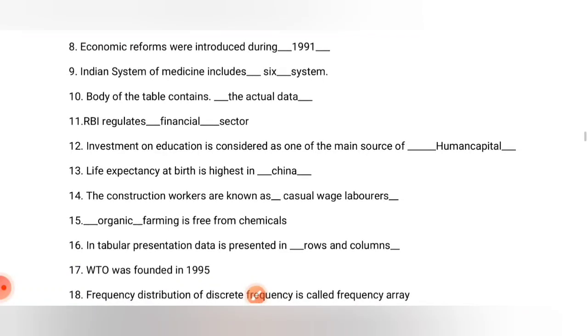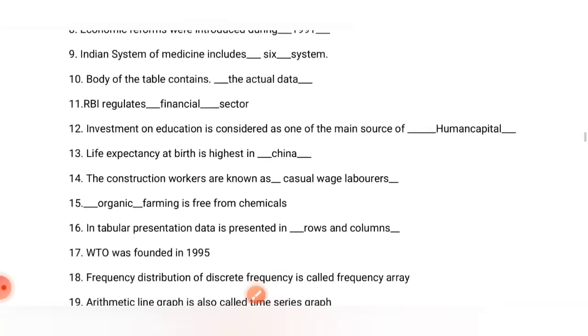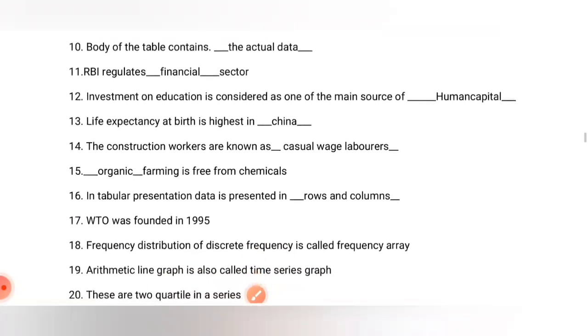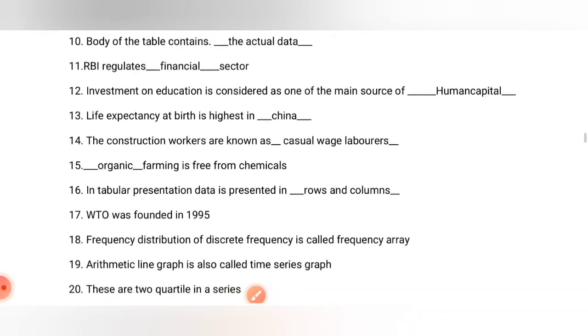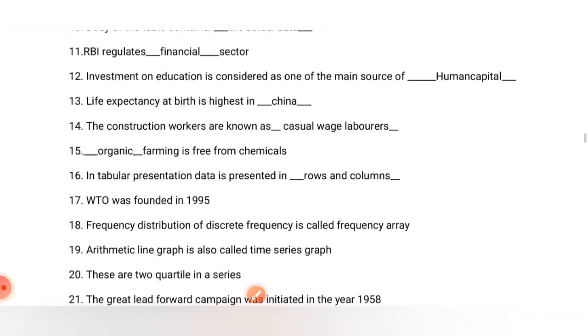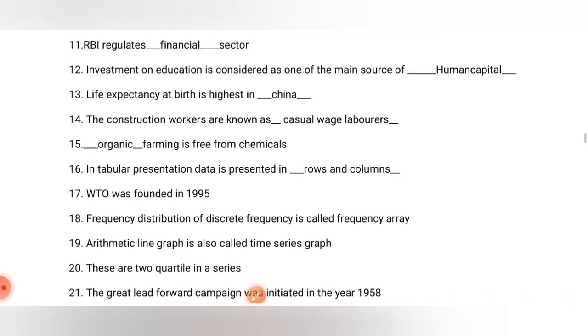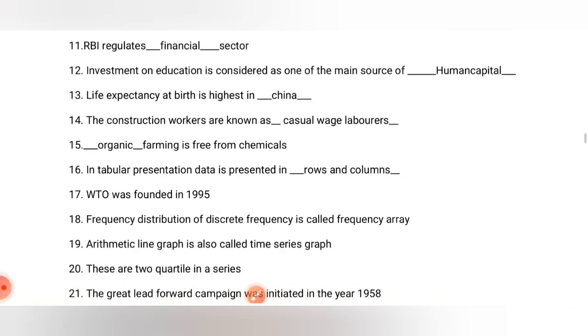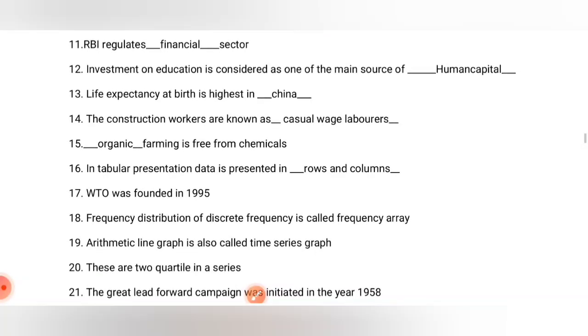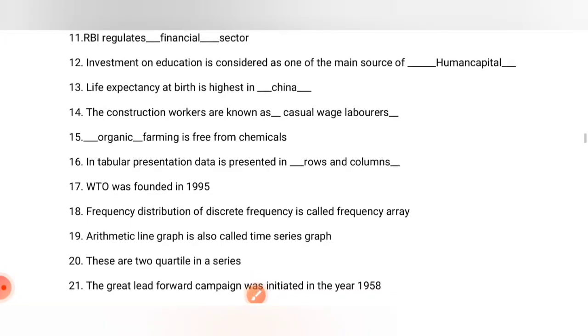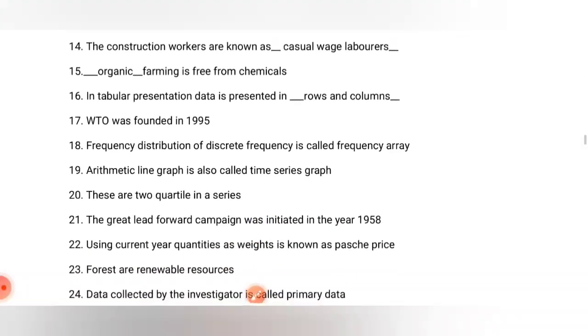Indian systems of medicine include six systems. Body of the table contains the actual data. RBI regulates the financial sector. Investment on education is considered one of the main sources of human capital. Life expectancy at birth is highest in China. The construction workers are known as casual wage laborers. Organic farming is free from chemicals.